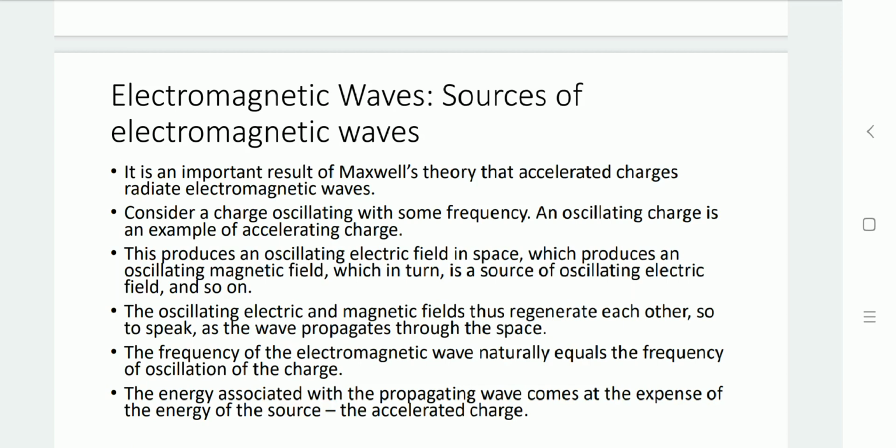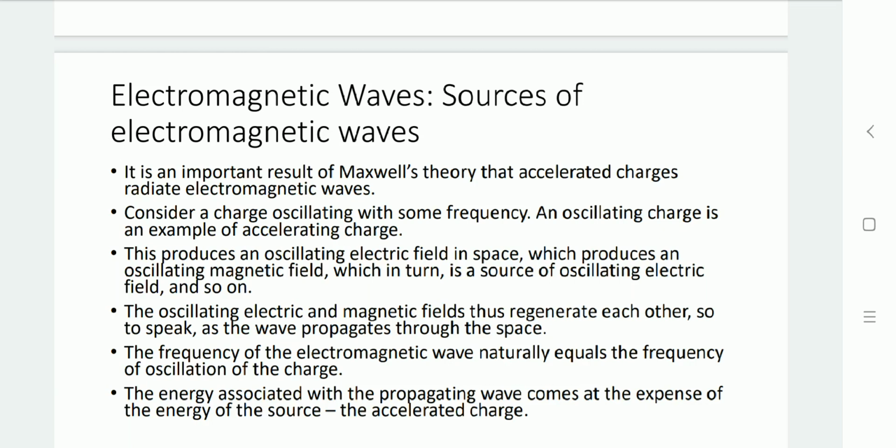That oscillation gives acceleration of the charge, and while this acceleration is present, a magnetic field is generated around it. The oscillation of the electric field produces the magnetic field, and this change in the magnetic field produces the electric field.